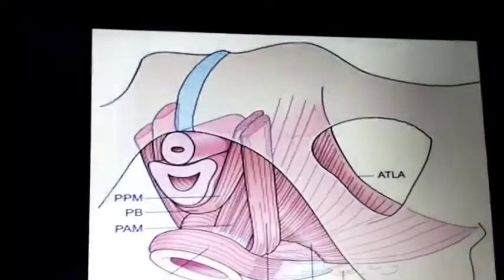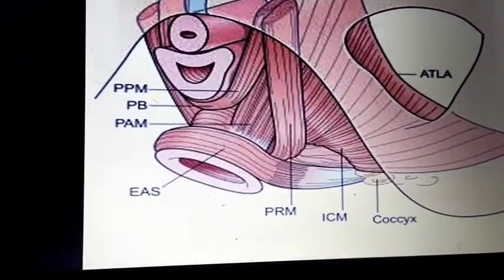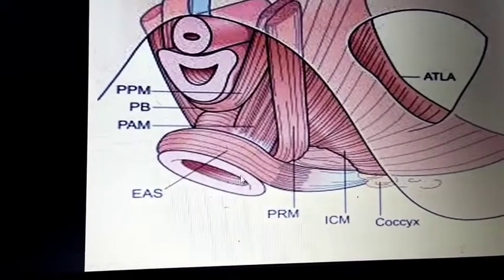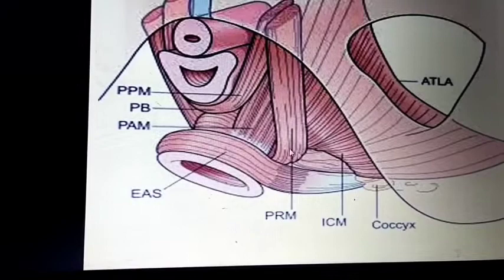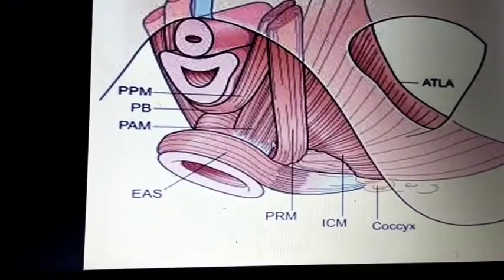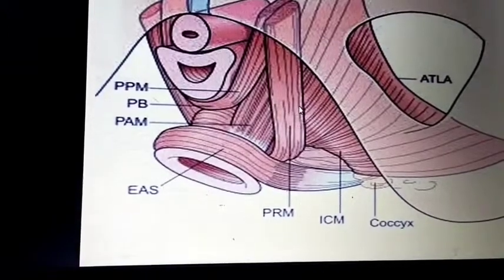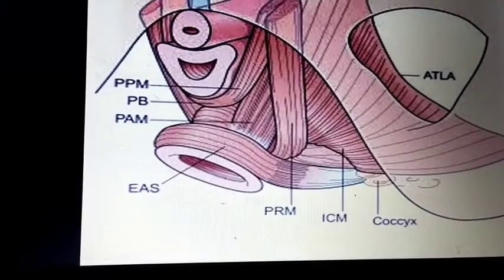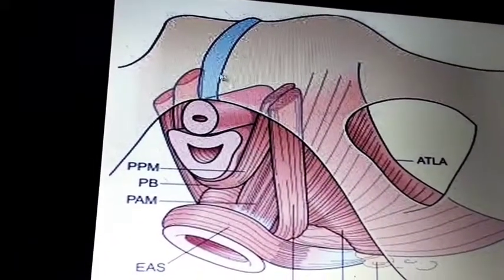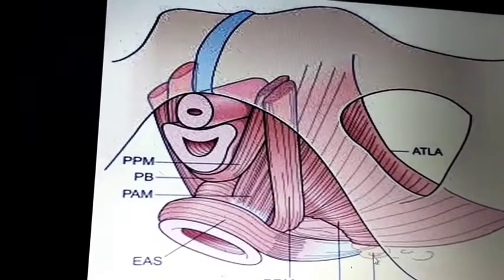Okay, in this you can see this is the anal canal. This is the anal canal. This is a floor-like structure. This is what we call the pelvic floor, and this is the outlet of the pelvis. This is the pubic symphysis towards this side, and this is the coccygeus.